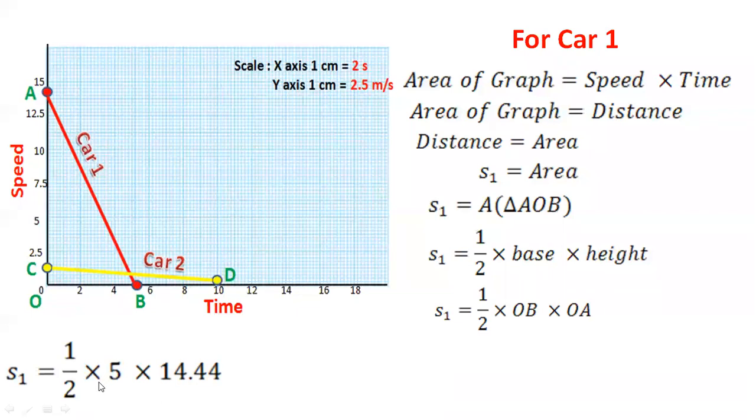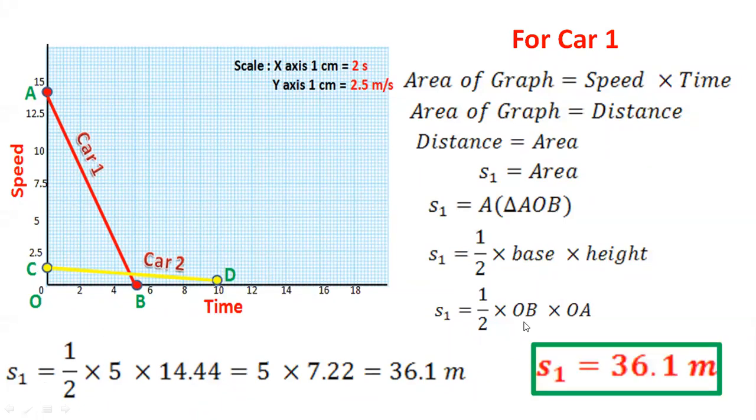So we can divide 14.44 by 2. It would be 7.22. So that would become 5 into 7.22. Multiply these. What will be the answer? 36.1 meter. 36.1 meter is the final distance which has been traveled by car 1. So take a screenshot of this. All we did is we utilized the same triangle to calculate the distance traveled.